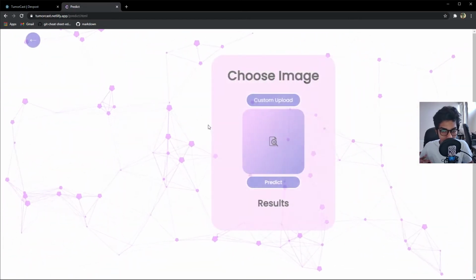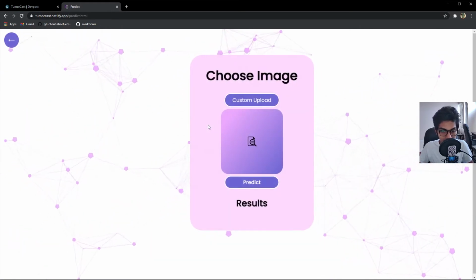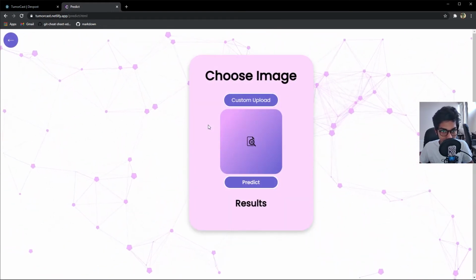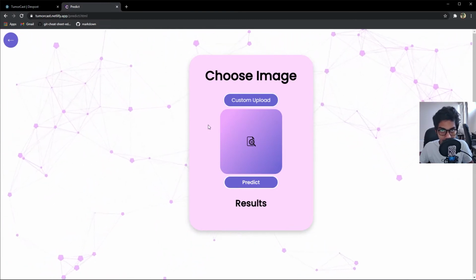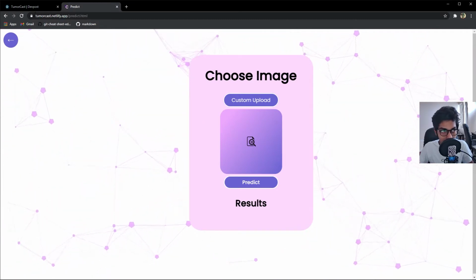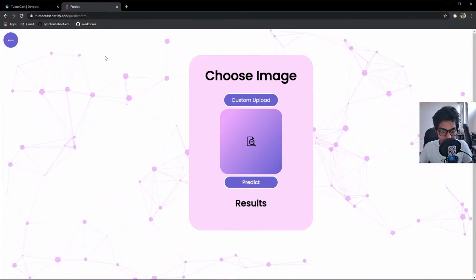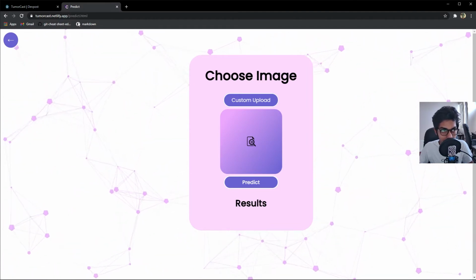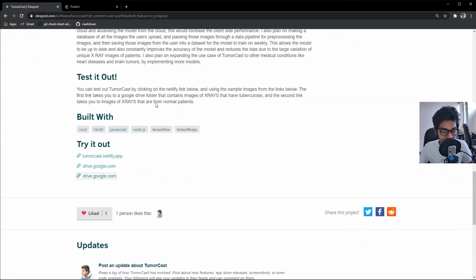This redirects you to a page that allows you to upload an X-ray image of a patient and predict whether or not that patient has tuberculosis. So then what the doctors can do is, if they have an X-ray image, they can upload the image and make a prediction. So what we're going to do is head on over to the DevPost.